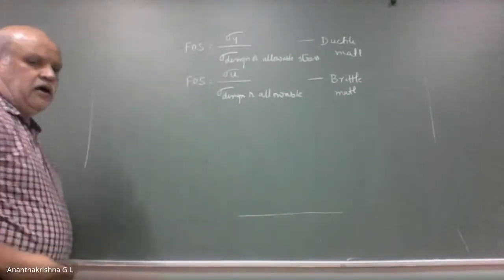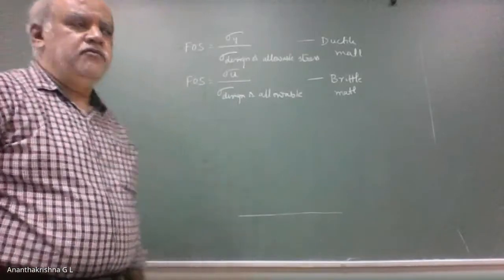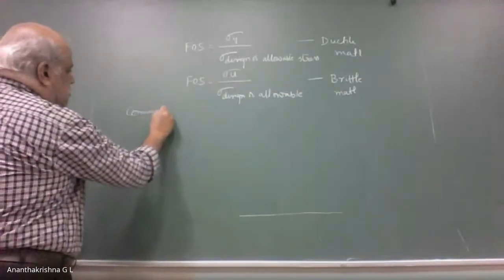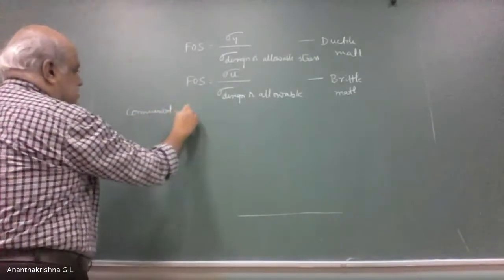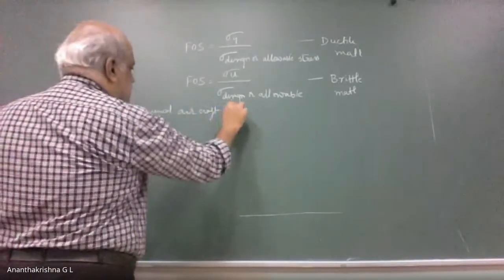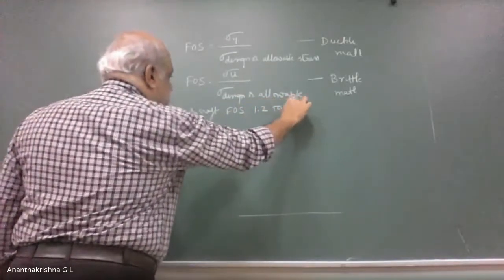Now for the normal factor of safety taken for commercial aircraft. Because human intervention is there, commercial aircraft normally use a factor of safety of 1.2 to 1.5.